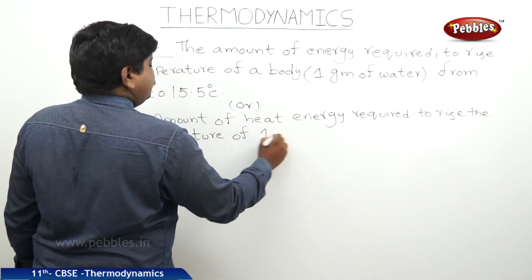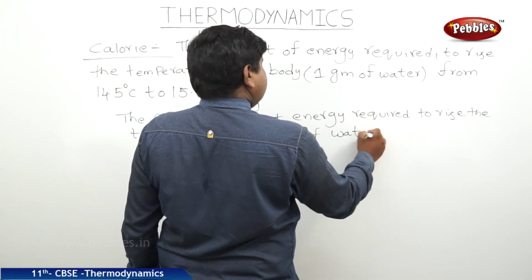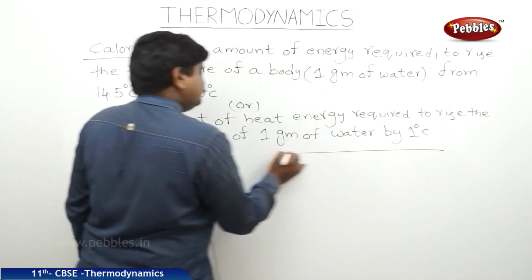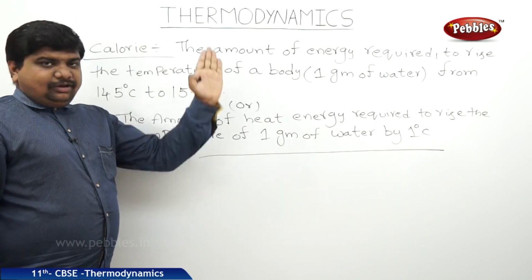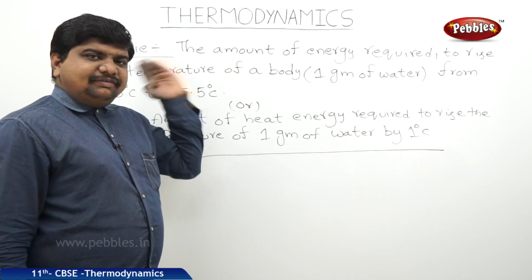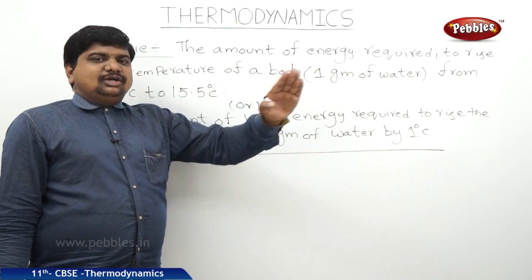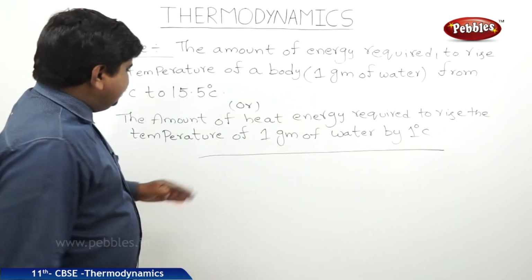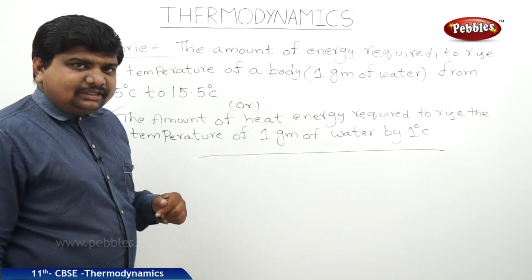This is also the definition we can state for the calorie. So, calorie is the CGS unit of energy. We know the definition of joule also. When 1 Newton of force is applied to move a body through 1 meter of distance, that is called a joule, and in the concept of heat energy, this is the definition for calorie.